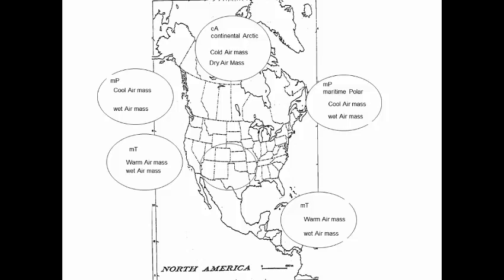Finally, this air mass over Texas is called CT. The C represents the fact it formed over the continent, signifying that it is dry. The T signifies it is tropical. However, because the air mass formed over land and not water, in this case we say it's tropical and hot. This is because land gets hotter than water.